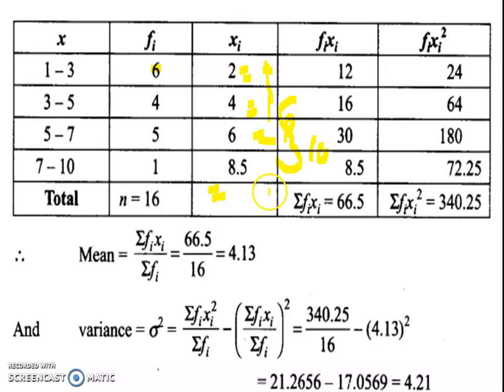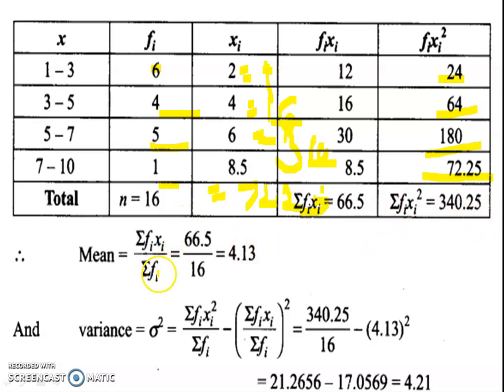8, obviously 8 square is 64, but we have to take the 5 square, and it is 72.25 exactly. Okay, now multiplication starts. 4 into 6, 24. 4 into 16, 64. 5 into 36, 180. 1 into 72.25, 72.25. Let us add this: 24 plus 64 plus 180 plus 72.25. The sum of Fi xi square is 340.25.